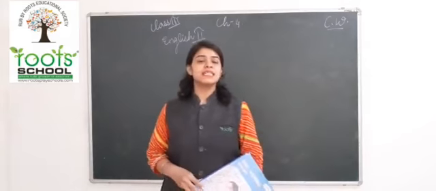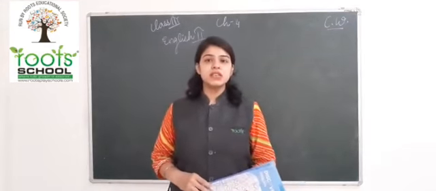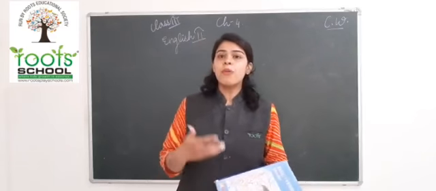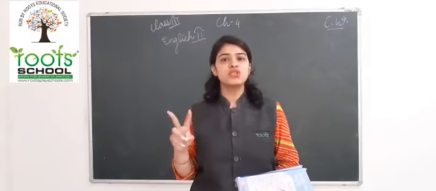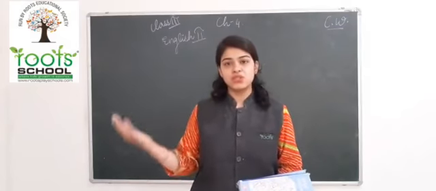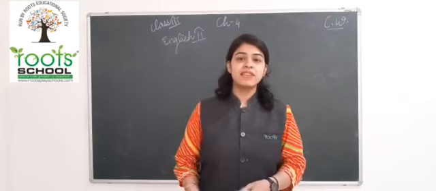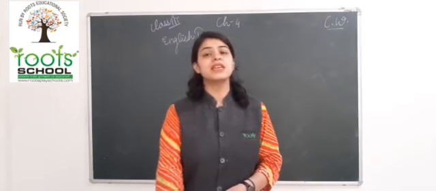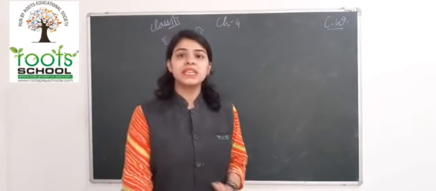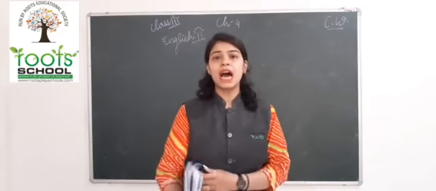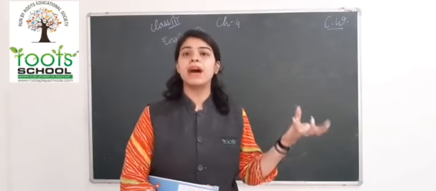So the adjective of number answers the question how many, means we can number it 1, 2, 3, 4 and so on. And in adjective of quantity, we cannot use the numbers as we don't know the exact quantity of something. So that would answer the question how much.